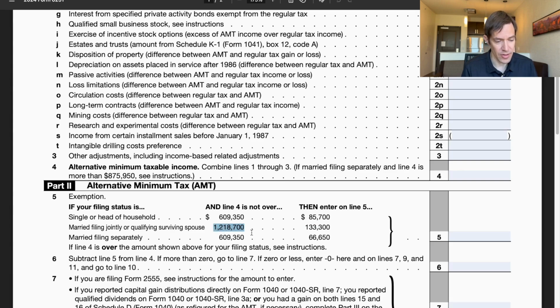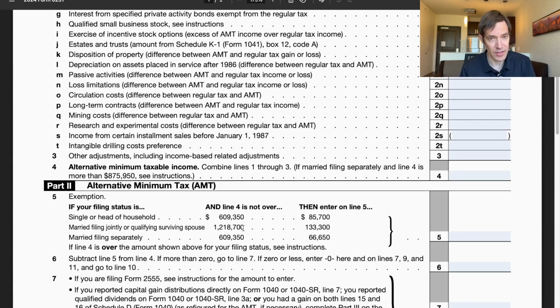this number here, the actual threshold for the exemption, it's actually going to go down in 2026. So this is 2024 and this is inflation adjusted. So assume in 2025 it's going to be close to 1.3 million probably.